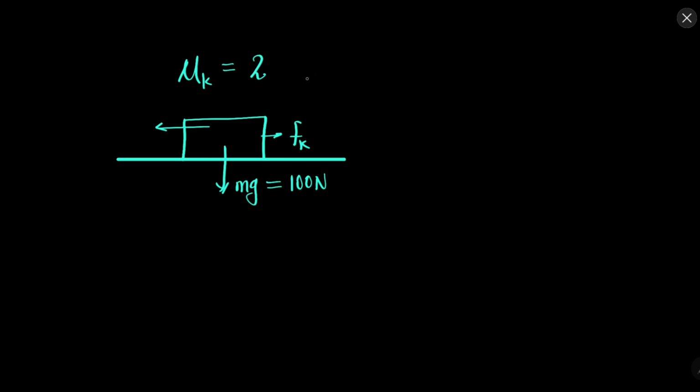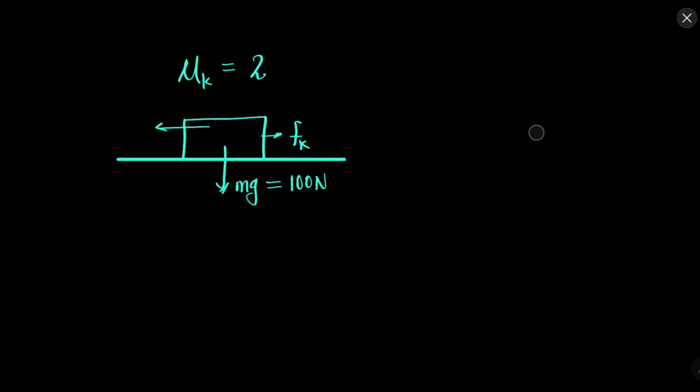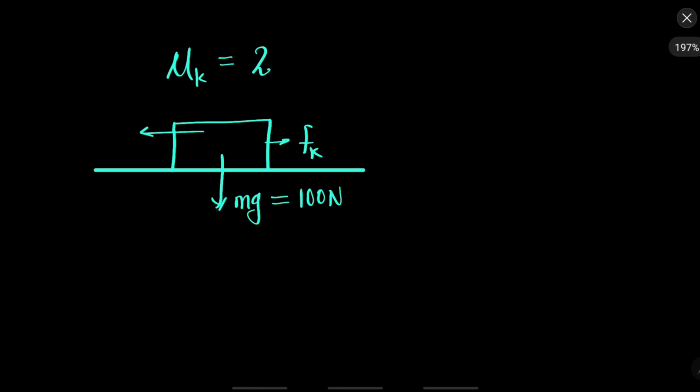And one more thing, it is a unitless quantity because it is the ratio of two forces. Mu k is F by n. This is a force, this is a force. So mu k is a constant which has no unit, which has no dimension.